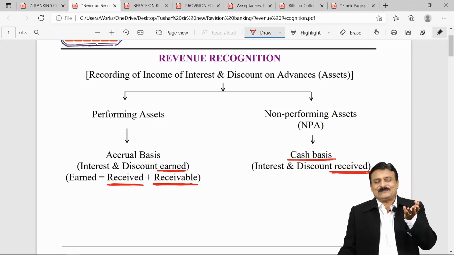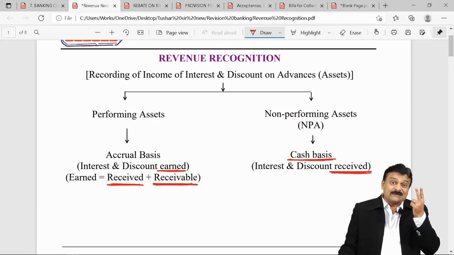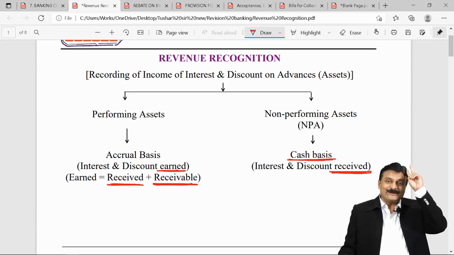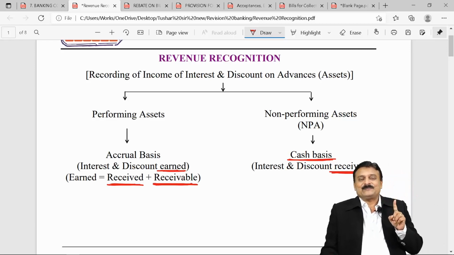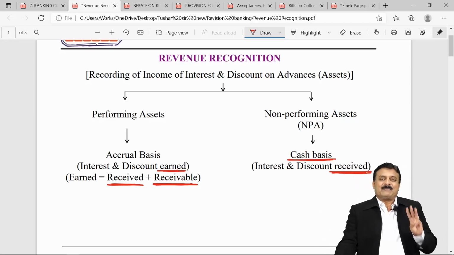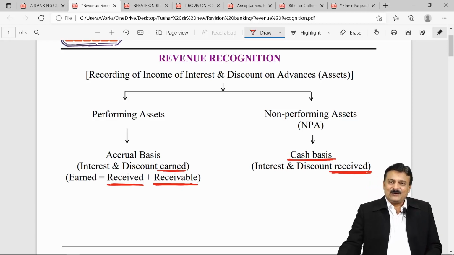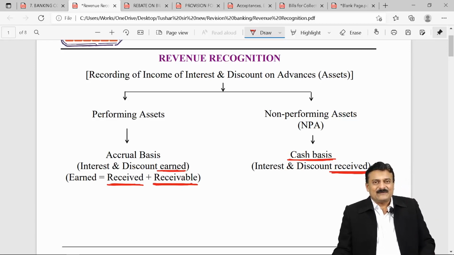I just now explained you. Discount received plus pre-received discount of last year minus pre-received discount of current year. What I mean to say, discount received plus rebate on bills discounted at beginning of the year minus rebate on bills discounted at end of the year will give you discount income of the current year.